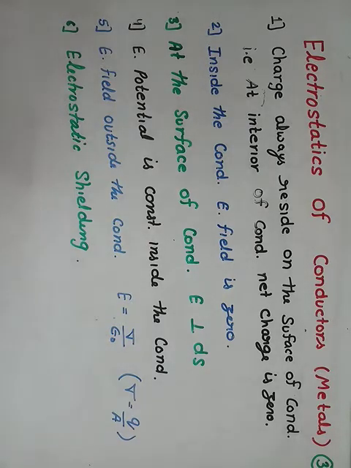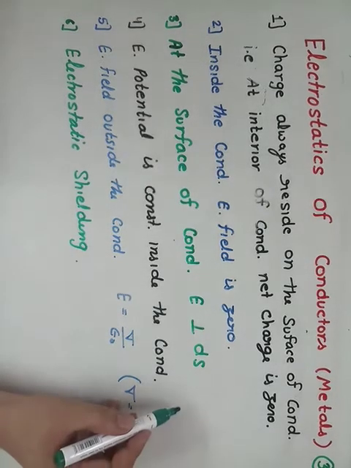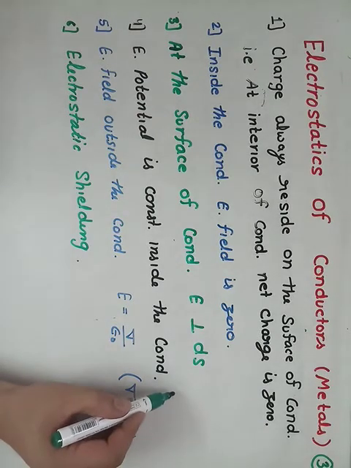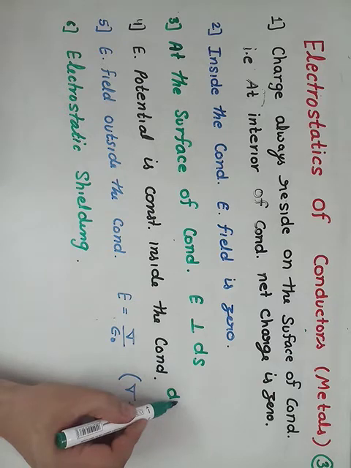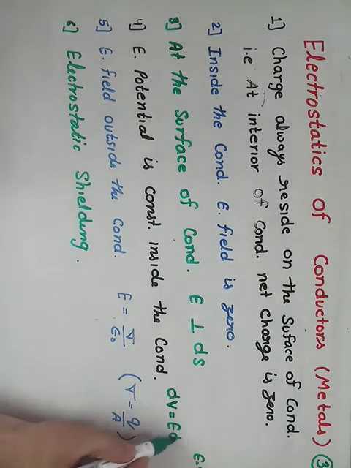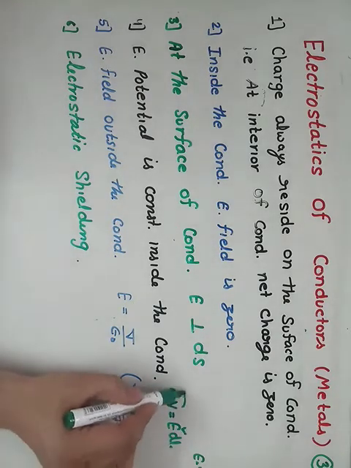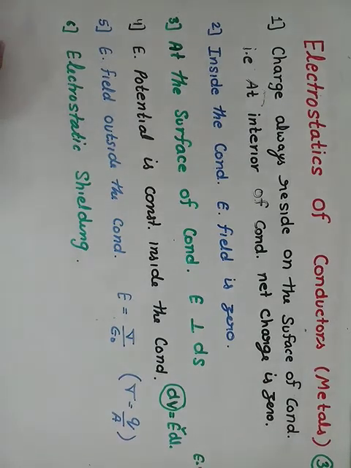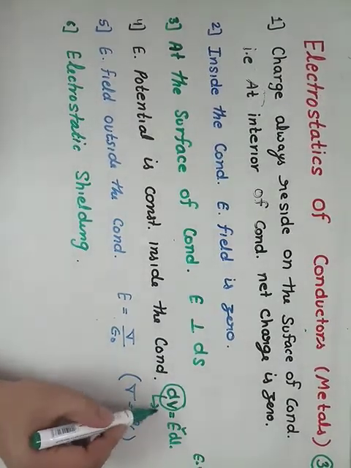Third point, at the surface of the conductor, electric field lines are always normal to the surface. And the fourth point is that electric potential is constant inside the conductor. Now, electric field is zero, whereas electric potential is constant because E is equal to dV by dl, therefore dV is E dl. If electric field is 0, dV will be 0. If dV is 0, that means V is constant.